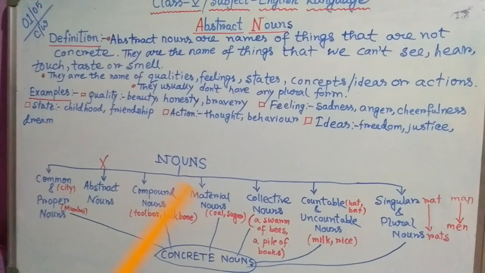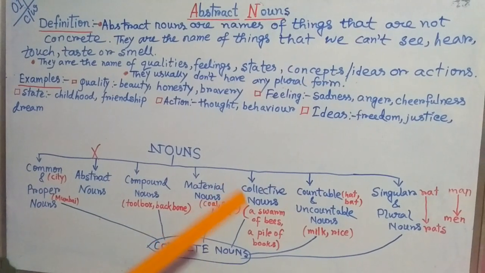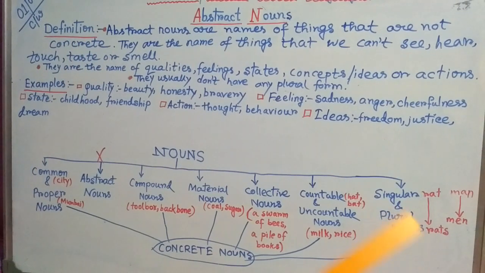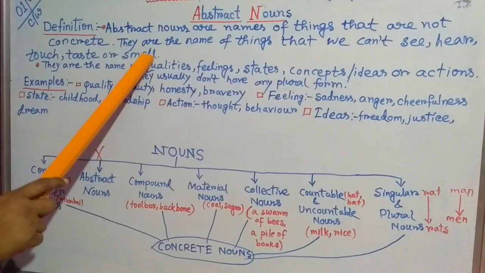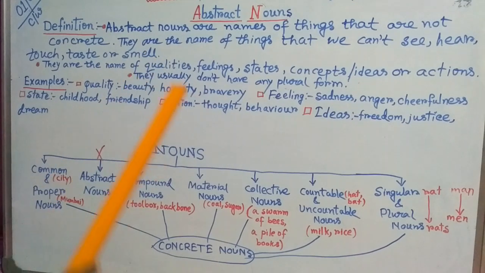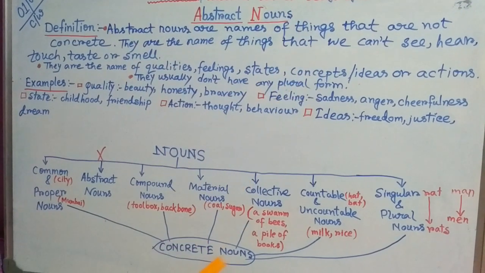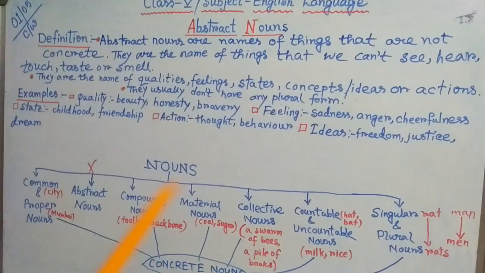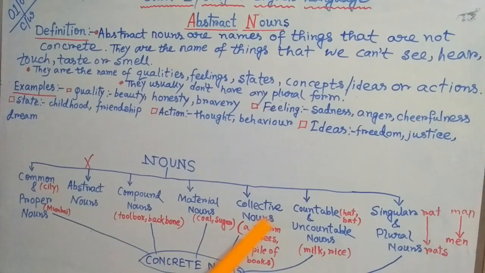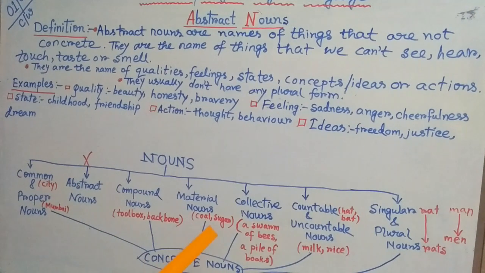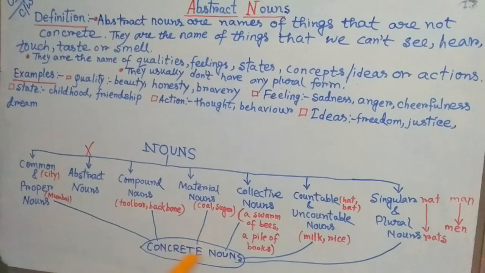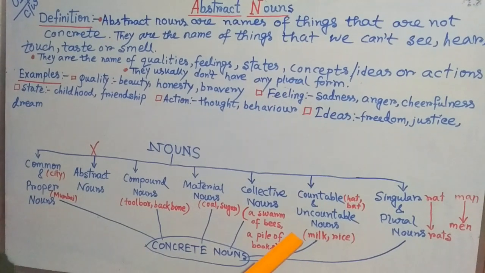Concrete nouns we can taste, but here we cannot taste. Here, in abstract nouns, we cannot smell, but concrete nouns we can smell. So this is the main difference between abstract nouns and all other nouns. Except abstract nouns, all other nouns are under concrete noun. Is it clear to you?